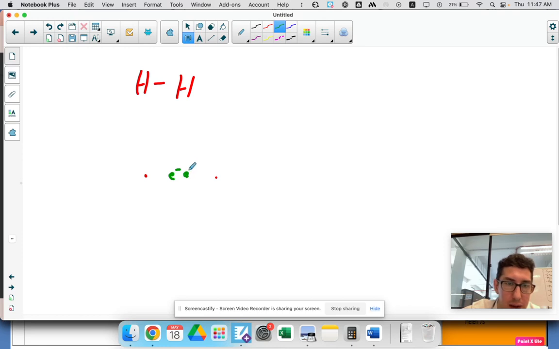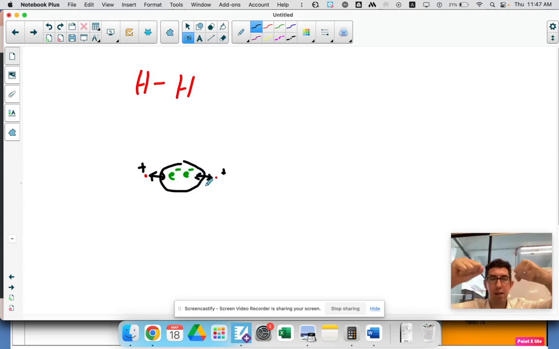What happens in a covalent bond is this shared pair of electrons. They're each sharing one. And there's an electrostatic attraction between the positive nucleus and the shared pair of electrons, of both nuclei. So this is positive here. You've got this positive charge holding the negative charge in between, therefore holding the two atoms together. That is what a covalent bond is.